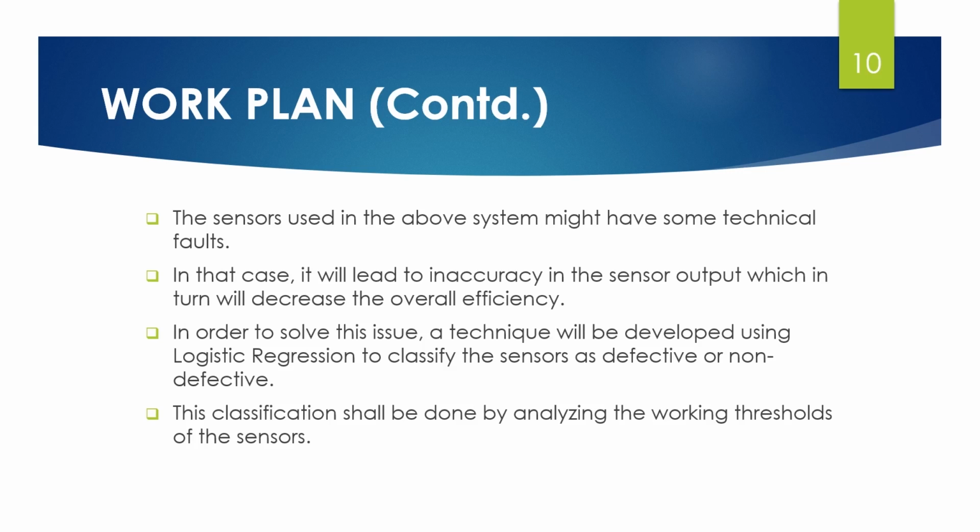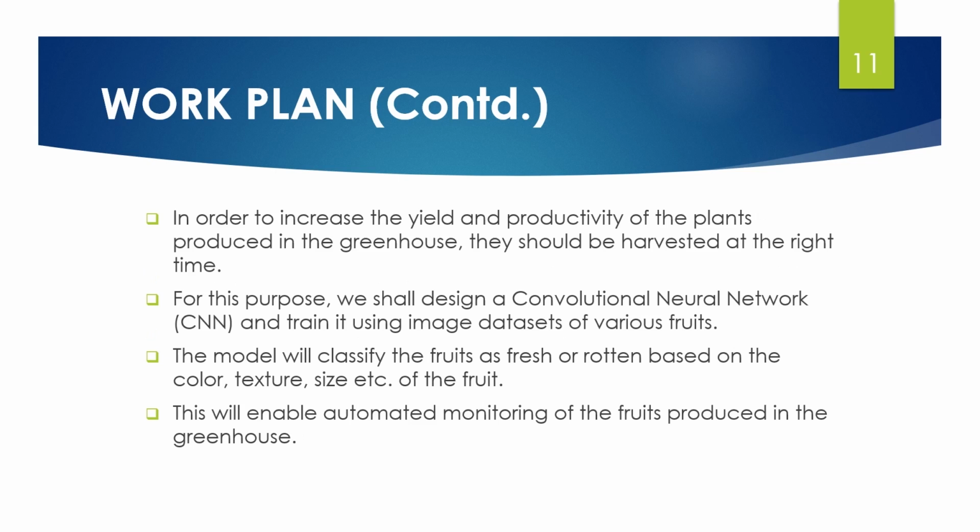So, to solve this issue, we have developed a technique using logistic regression to classify the sensors as defective or non-defective. This classification is done by analyzing the working threshold of the sensors. Again, to increase the yield and productivity of plants produced in the greenhouse, it is very important to harvest them at the right time. For this, we have designed a convolutional neural network and trained it using image datasets of various fruits. The model classifies the fruits as fresh or rotten based on the color, texture, size, etc.